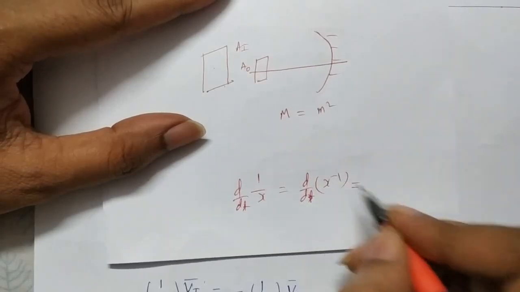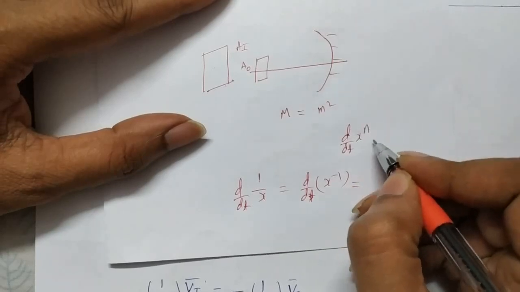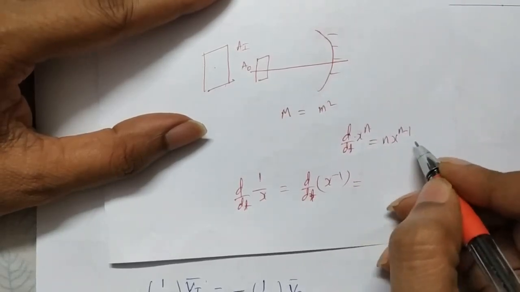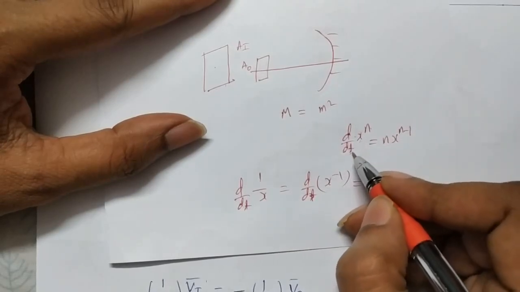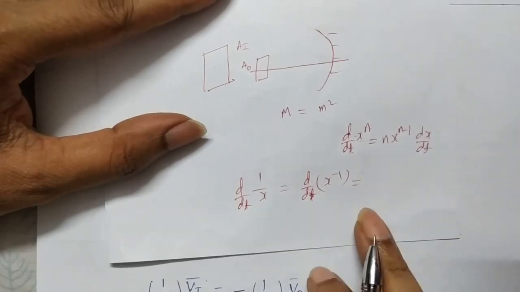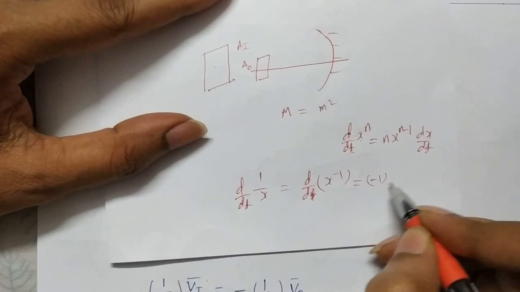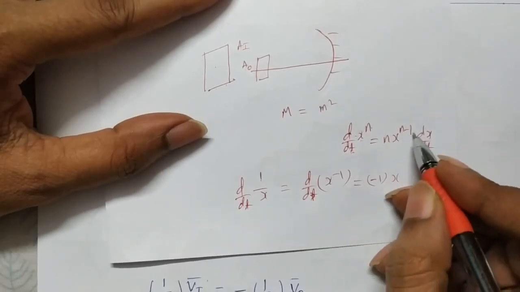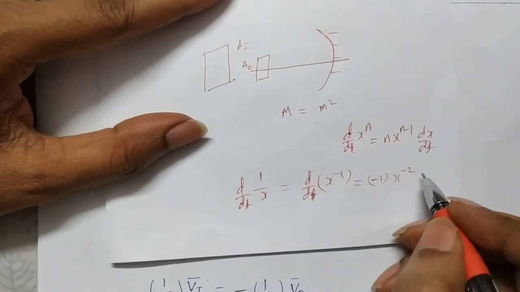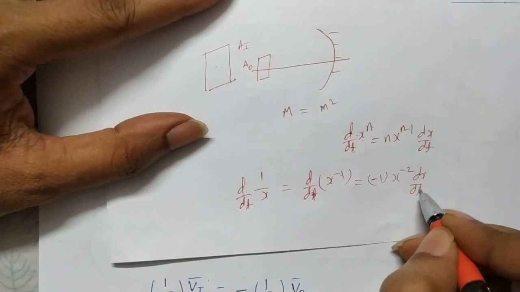Suppose you write d by dt of x power n, what do you get? n into x power n minus 1, and since we are differentiating with respect to a different variable, again you have to write dx by dt. Here n is minus 1, so minus 1 x power minus 1 minus 1, that is minus 2, and dx by dt. Like this we can write.